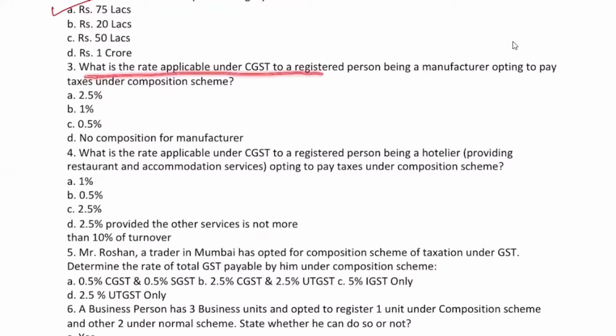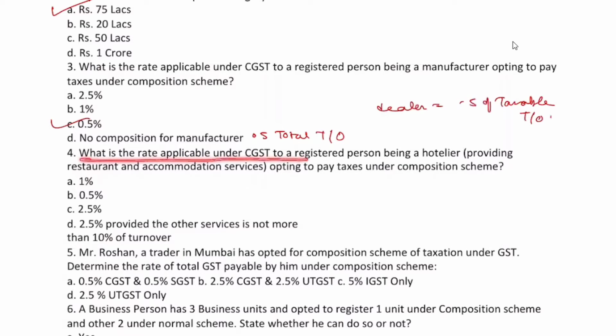What is the rate applicable under CGST to a registered person being a manufacturer opting to pay tax under composition scheme? I think no composition for manufacturing. No, 0.5. We know for a manufacturer it is 0.5% of total turnover, and for a dealer it is 0.5% of taxable turnover.